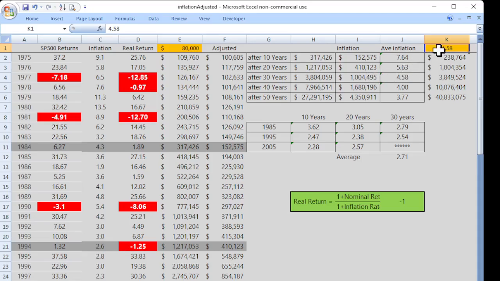You need $1 million. Let's go to a 7.64. What if average inflation was 7.64% over the next 30 years? What would you need to have to get to this $1 million? You'd need $9 million with a 7.64.